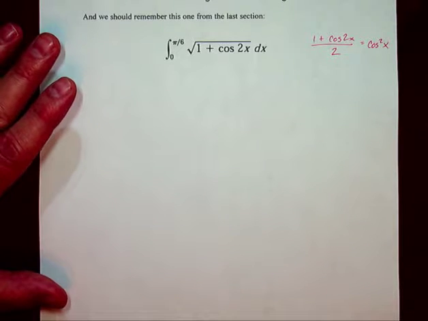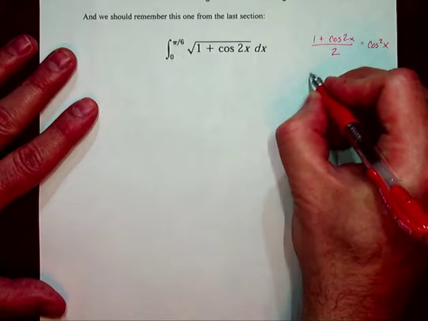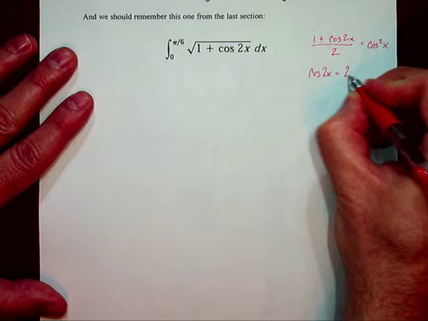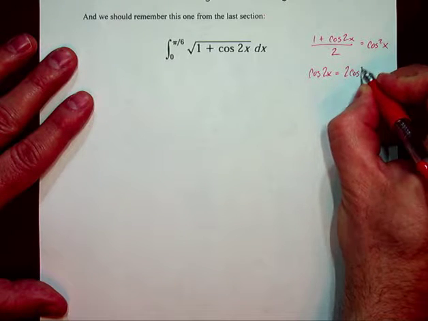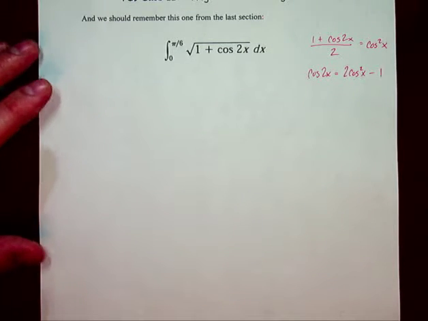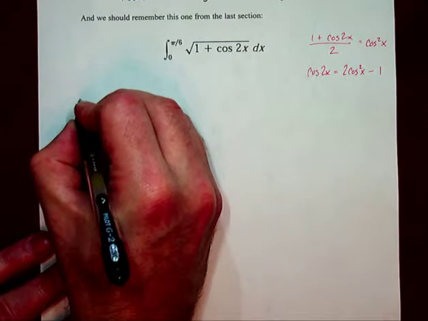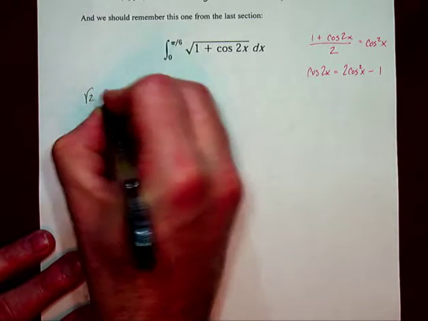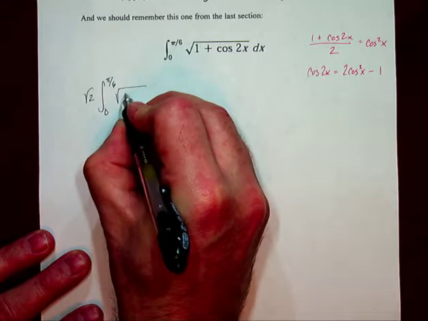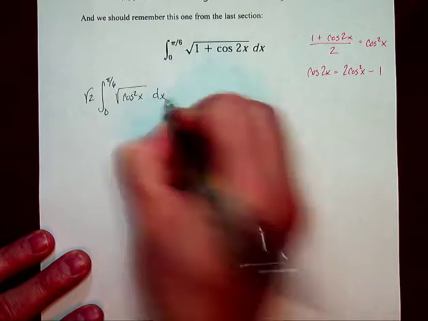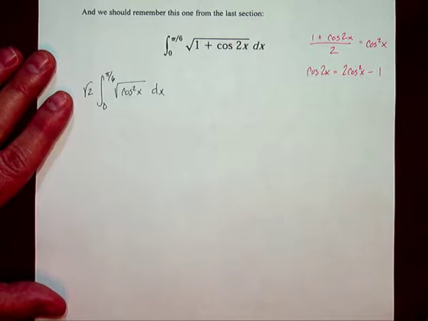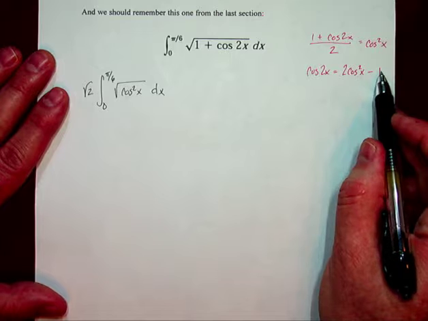Now, you could alternatively put cosine of 2x as 2 cosine squared x minus 1, and substitute that in. But either way, you're eventually going to get root 2, which you can pull out, and then the square root of cosine squared x dx, whether you use power reducing, because you see the similarity there, or you just plug in this and simplify.